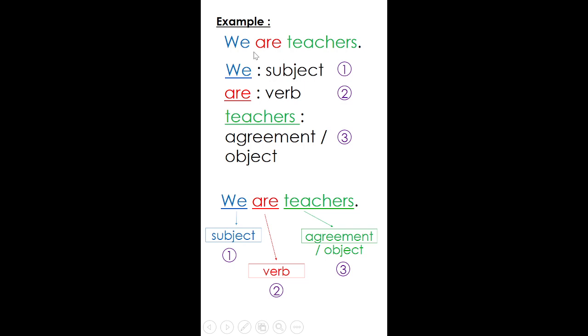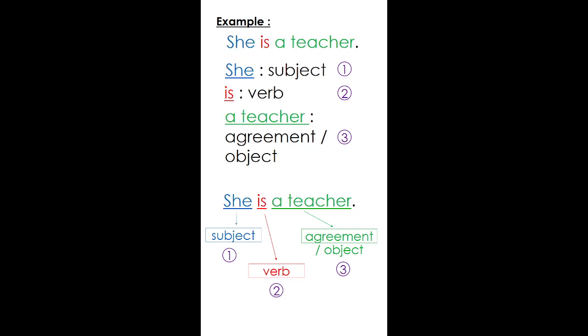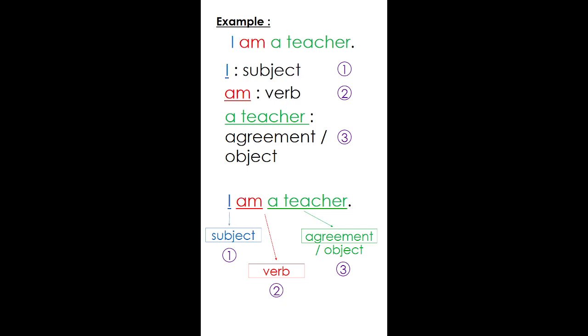So that is the simplest way that I can show you how when you change the subject in a sentence, you would also have to change the verb. So for the time being, we are focusing on the simple present tense. So now we are looking at the verb to be of is, verb to be of am, and verb to be of are.